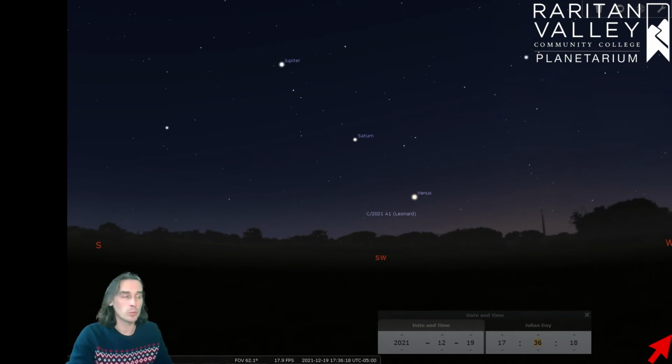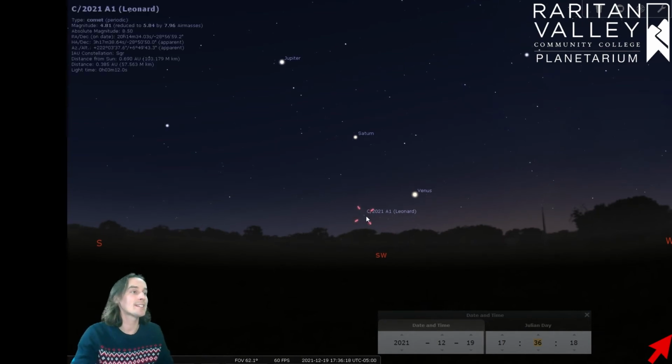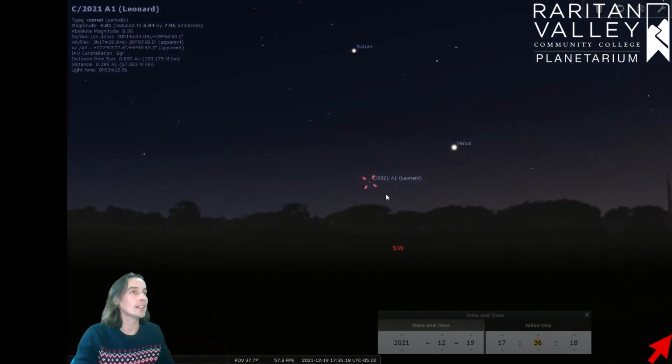All right, now we're going to change gears a little bit and talk about Comet Leonard, which, like I mentioned in last week's video, is up in the sky. It's not a naked eye object, so we can't see it without the help of telescopes or binoculars. And also, it is very, very close to the western horizon. But I still want to point it out because just in case you have a very clear view of the western horizon, it's actually visible fairly close to Venus.